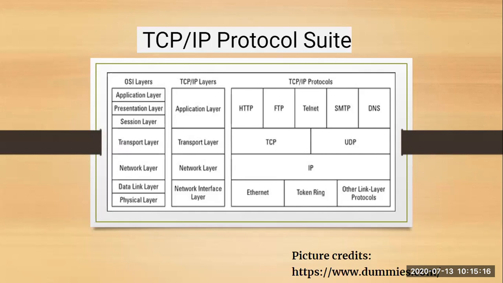In the diagram you can see here that the protocol suite is divided into three parts: the OSI layer, the TCP/IP protocol layer, and the TCP/IP protocols which run over it. The OSI layer is divided into 7 layers. OSI is nothing but Open System Interconnection. Basically, it is a model which says that any device that wants to communicate over the network has to use OSI as a reference for communication. All the computer systems which want to communicate with each other have to refer to the OSI layers.